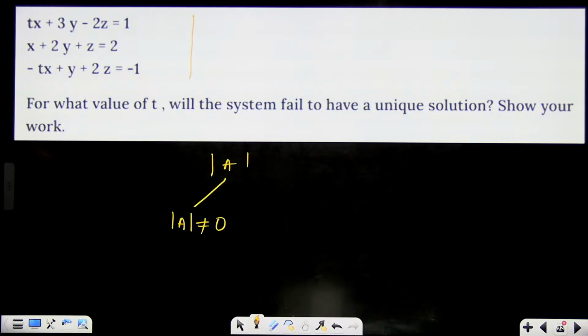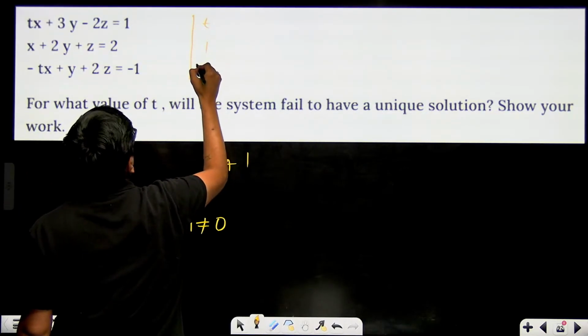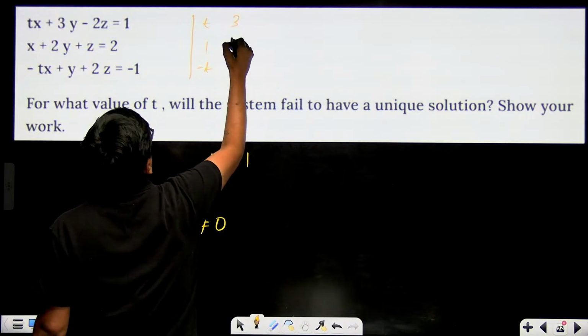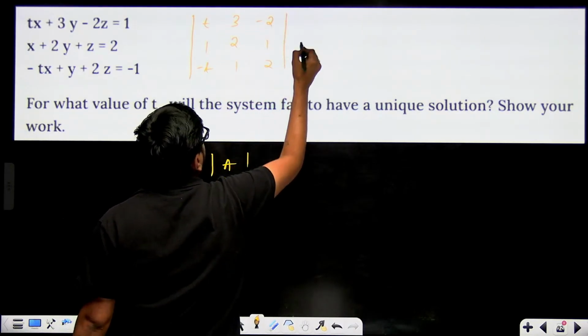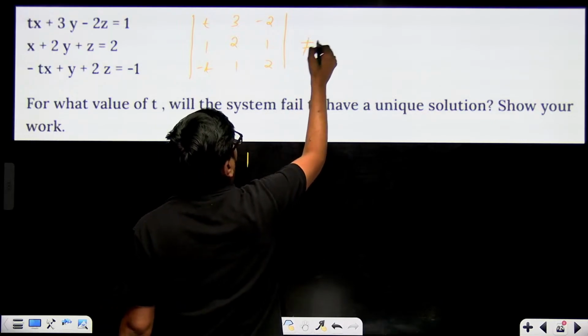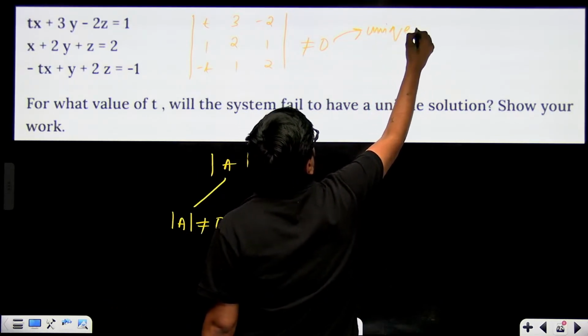If you form the linear equations over here, for what value of t will the system fail to have a unique solution? The determinant of the coefficients, that means t, 1, minus t, 3, 2 and 1, minus 2, 1 and 2. If this determinant comes out to be not equal to 0, then we'll have a unique solution.